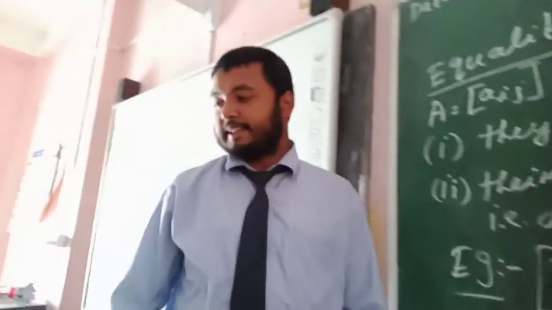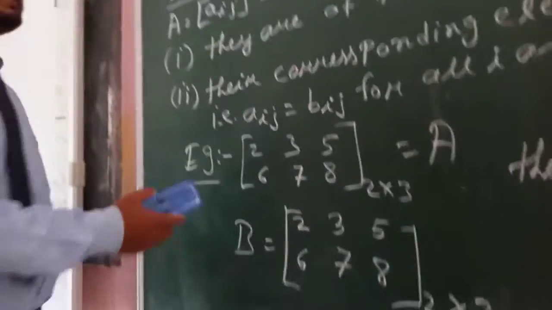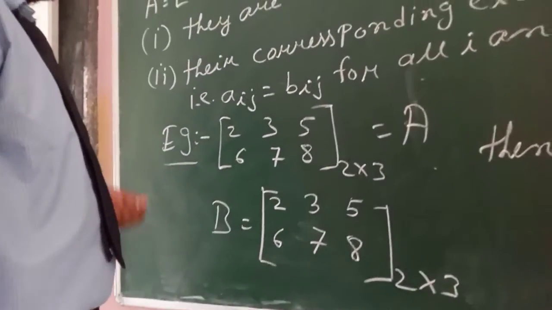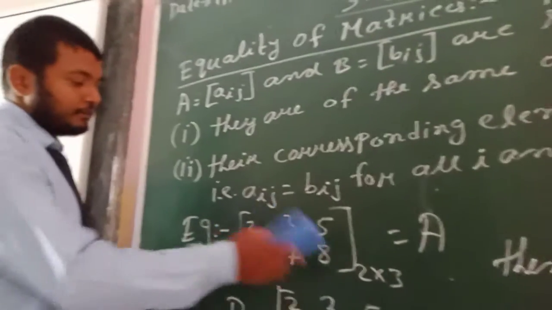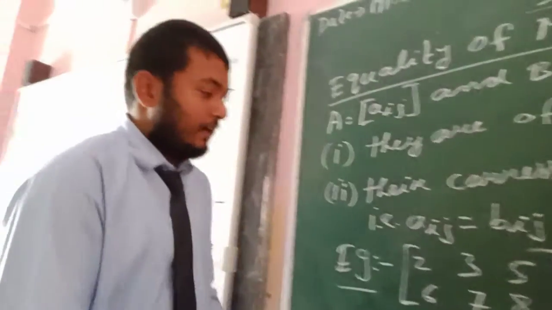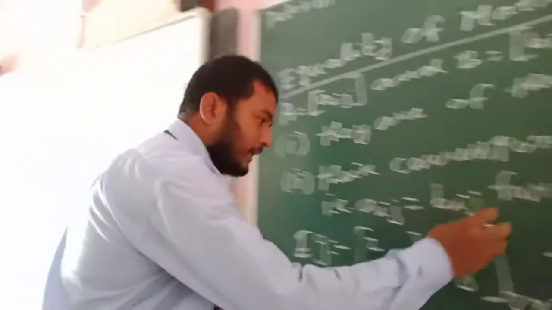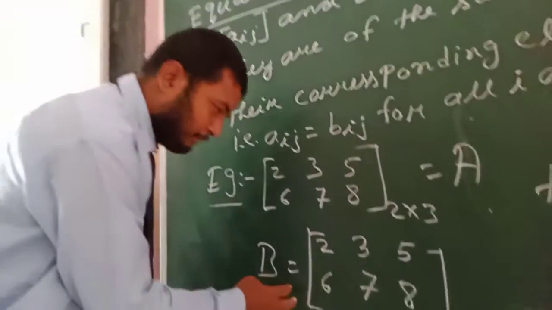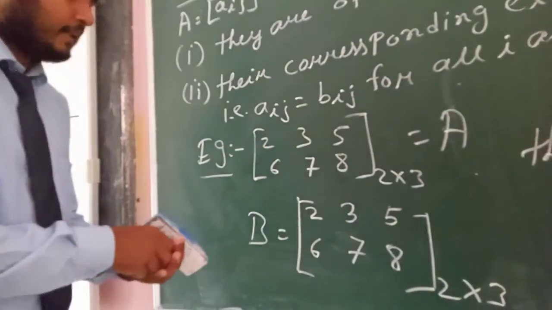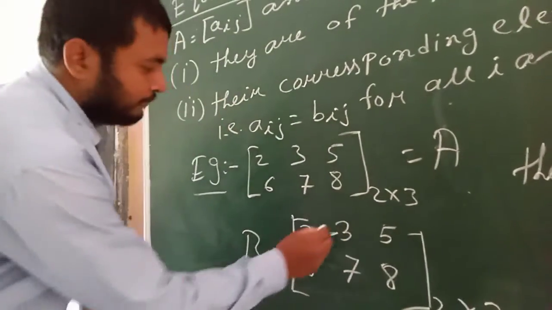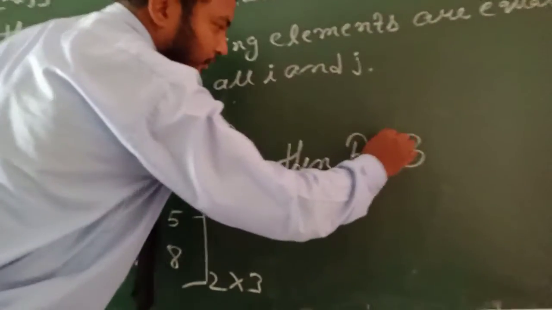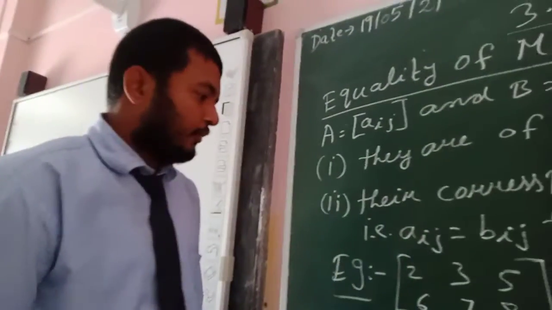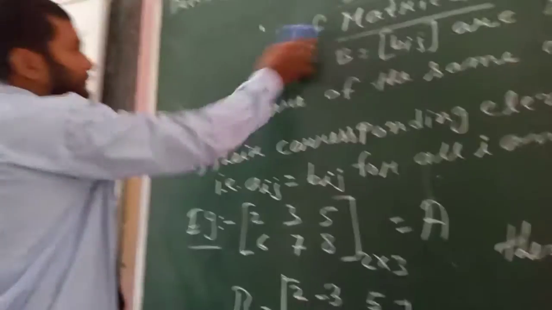They should be of the same order. If their order is different, they are not equal. Their order must be equal, and every element of A and the corresponding element of B must be equal. Suppose here 3 is there and here minus 3 is there. Then these two elements are not equal, so we say A is not equal to B. So their corresponding elements must be equal.